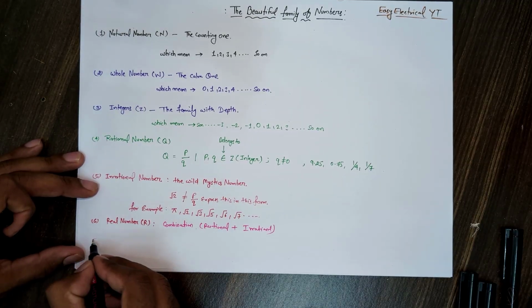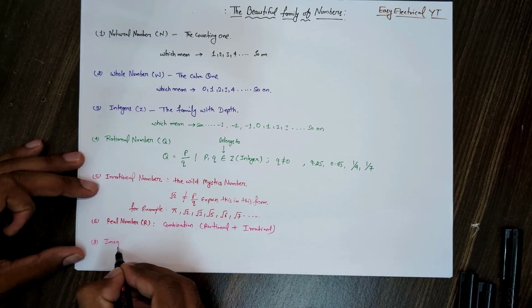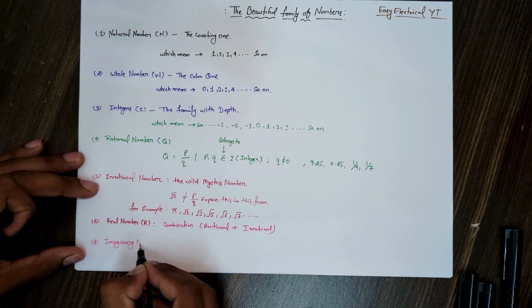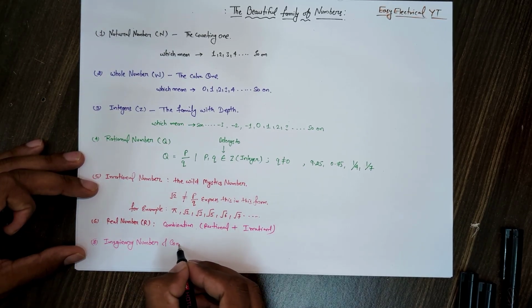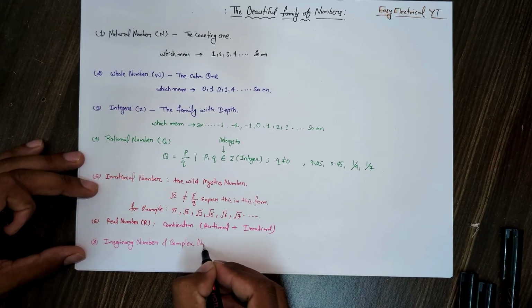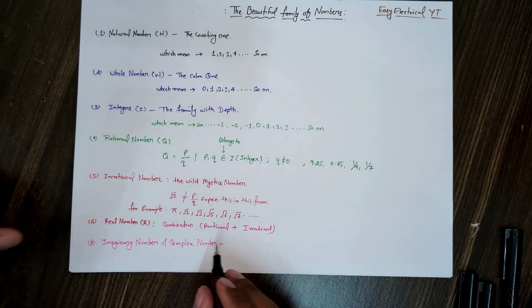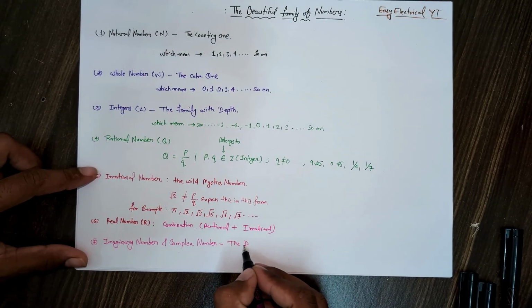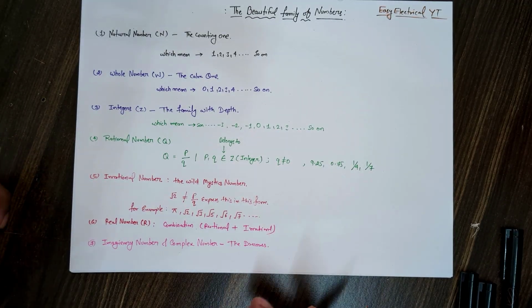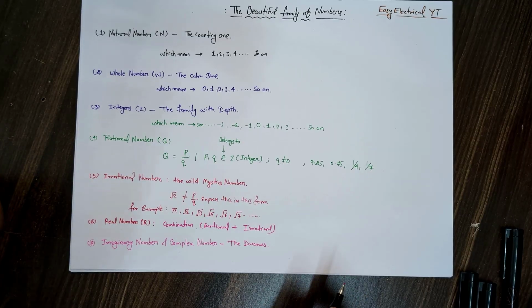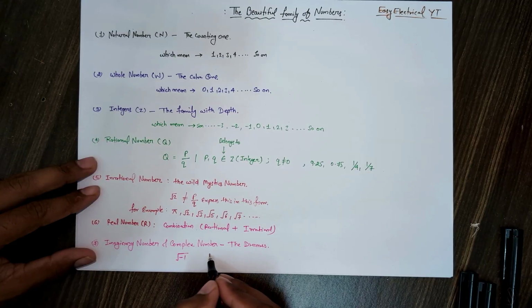And the last one, the seventh, is our imaginary number, or we can say complex number. I call them the dreamers. The imaginary numbers are numbers we cannot represent on the number line, like the square root of minus 1 or minus root 2.